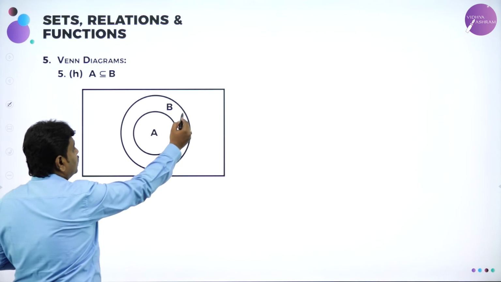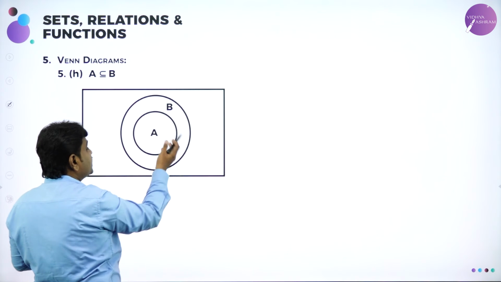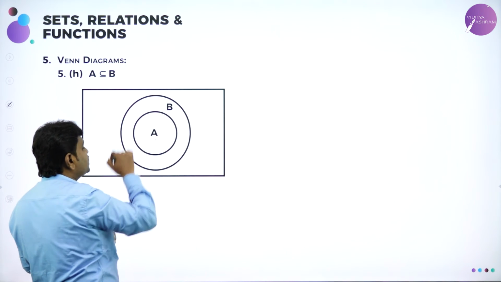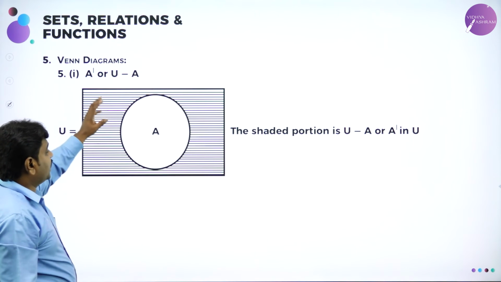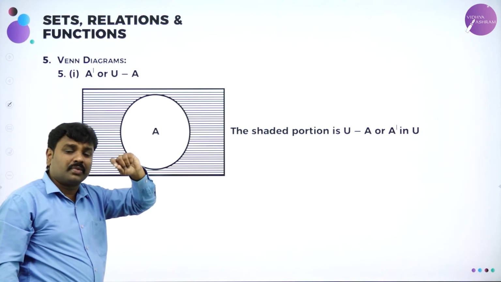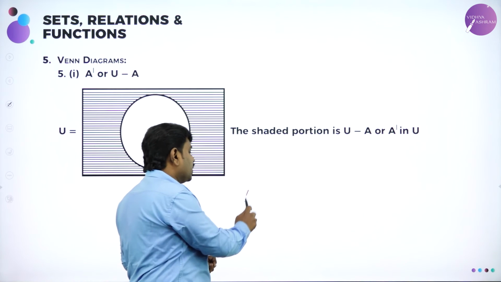Then subset. A is present inside B. Can you see B is outside? B is a big set, and A is inside. A is contained in B, so we say A is a subset of B. This is how to write it. And A dash means what? A dash or A complement. What is meant by A complement? You know A complement is what?